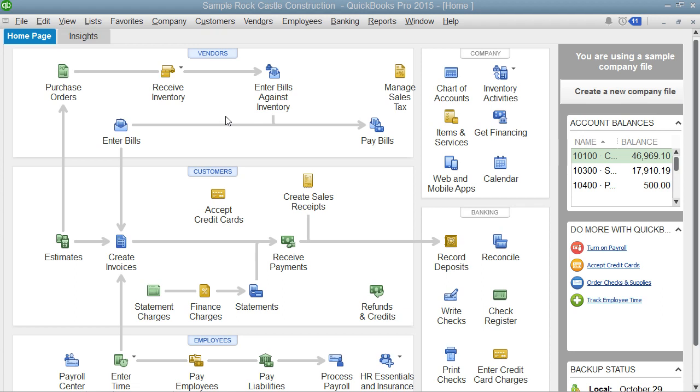You will then have to re-enter all transactions that occurred from the date that you created the backup copy up through the current day to bring your company file back up to date.